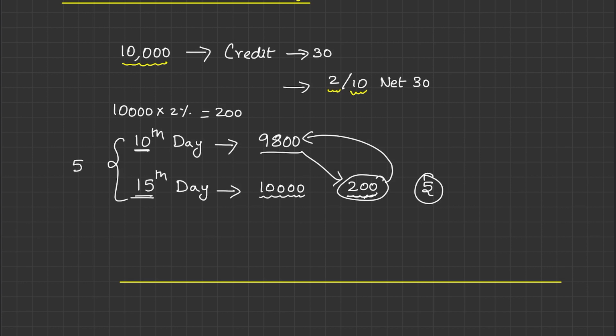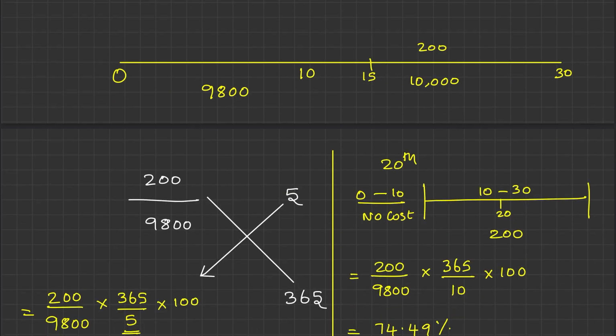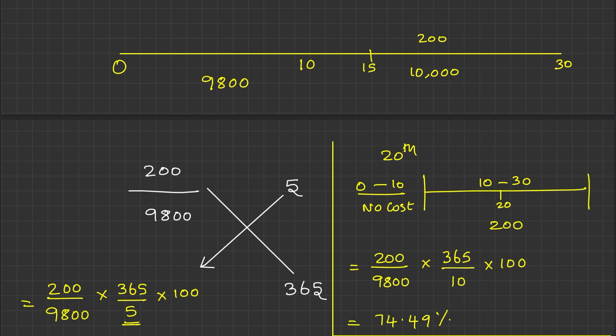That is 0 to 10. 0 to 10, if you are paying, you will pay only 9800. And 10 to 30, if you are paying, you will pay 10,000. It means there is a cost of 200. And what we concluded, when you make payment on 15th, you are ending up paying how much? 148.98%. And if you are going to make payment on 20th, you are going to pay 74.49%. So message is, don't pay here, don't pay here, pay only on 30th.